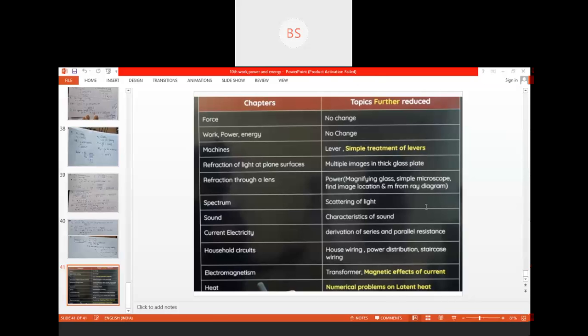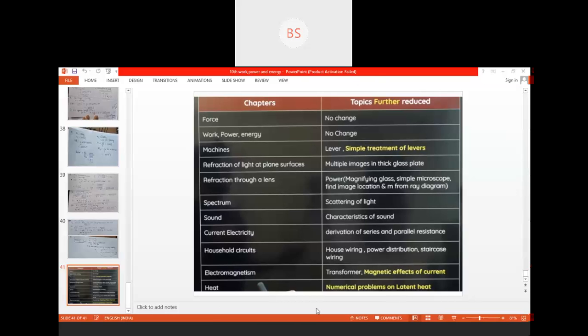A calorimeter is there. Under which topic will this come? Calorimeter comes in heat only, children. It is included in heat. Okay, that is there. I will send you this reduced syllabus copy also. You can go through that reduced syllabus also. I have covered your main topics. So can we start with the problem solving now?